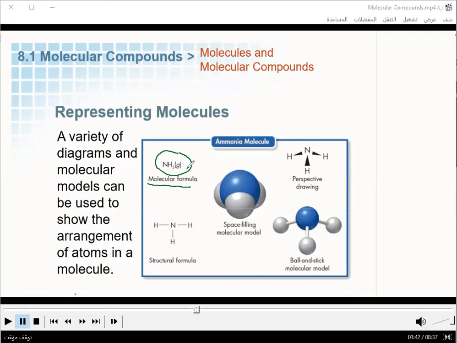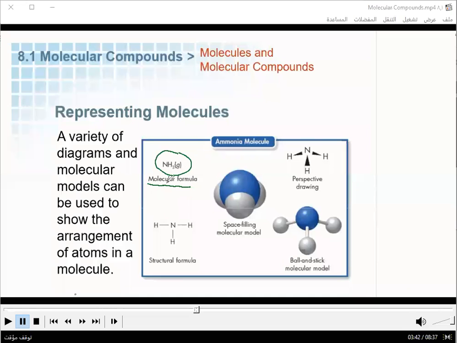Yes, teacher. What types of elements can we find in an ammonia molecule? Hydrogen and nitrogen. How many nitrogen atoms and hydrogen atoms are in one molecule of ammonia? There are 3. So for nitrogen, you have 1 atom, and for hydrogen, you have 3 atoms.